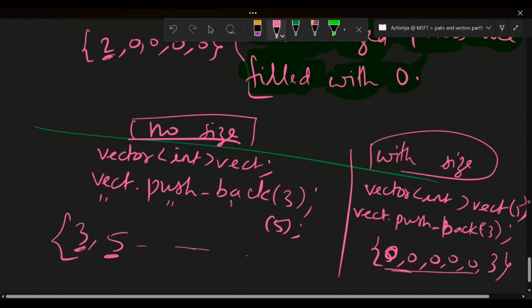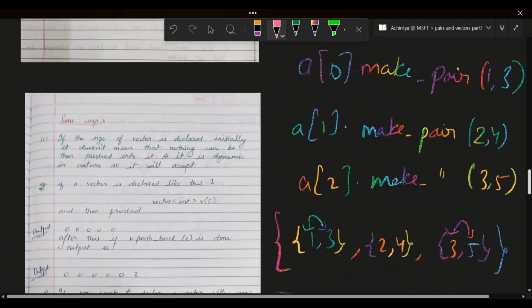So this is a very major difference in a vector. I will show you this thing with code also. Okay, so this was one thing.